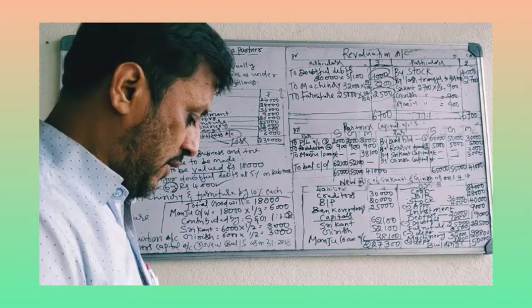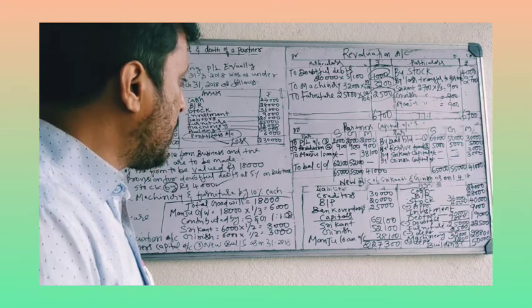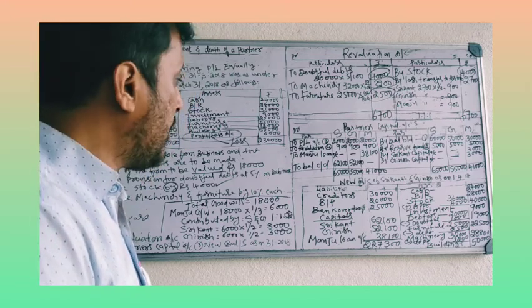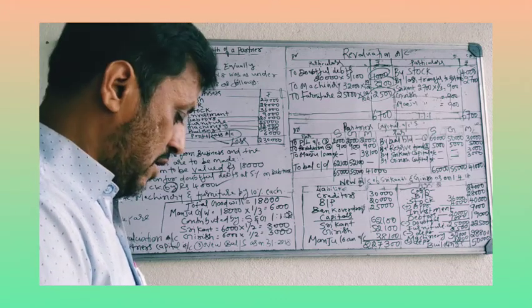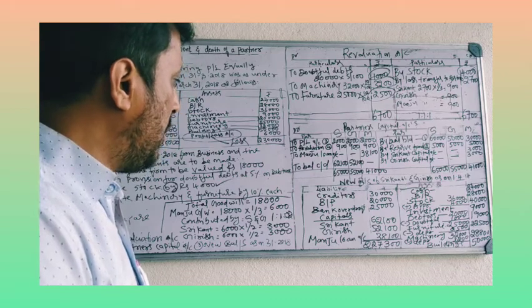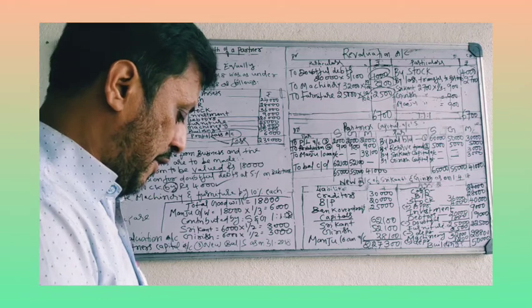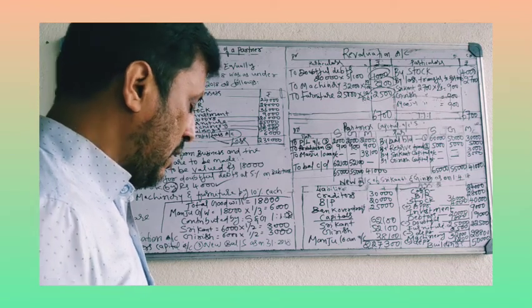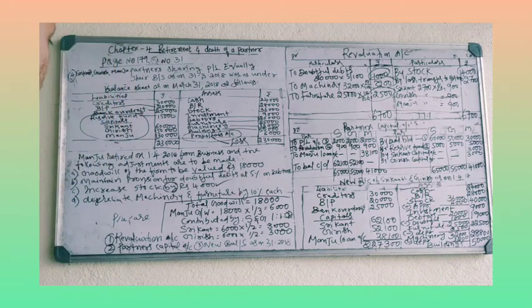24,000 plus 28,000 plus 40,000 plus 9,000 plus 19,000 plus 22,500 plus 28,800 plus 50,000. That is 2,21,300. There is one more. Some mistake is there, I think.